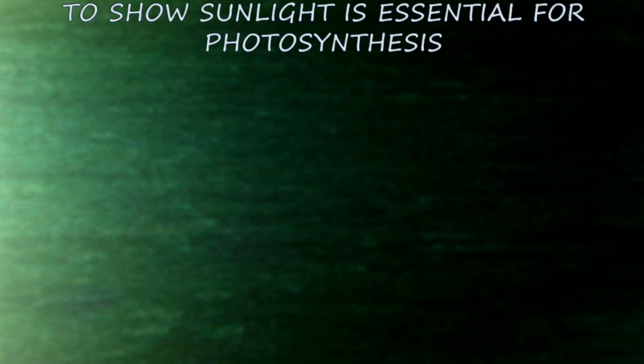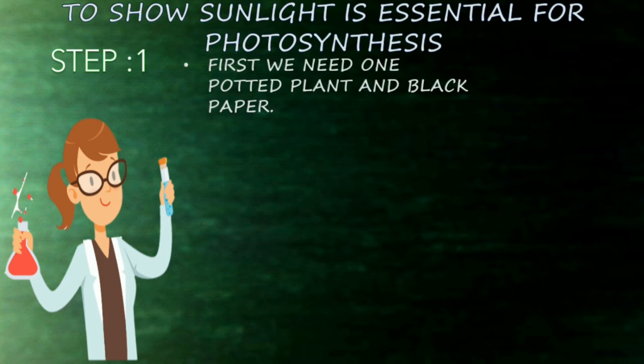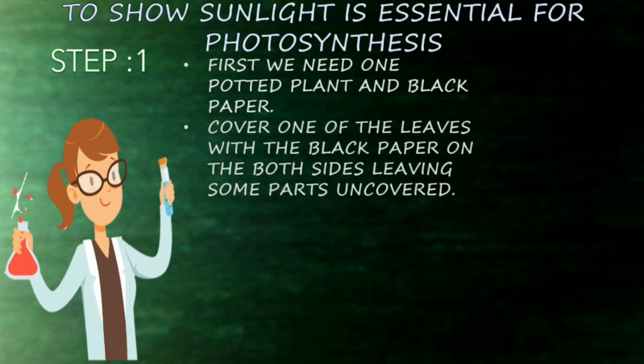To show sunlight is essential for photosynthesis. Step 1. So we need one potted plant and black paper. A potted plant is nothing but a plant that is planted inside a pot. Cover one of the leaves with the black paper on both sides, leaving some leaves uncovered. So in that potted plant, you just cover one of the leaves with the black cover on both the front and back side of the leaf. Leave the other leaves free.